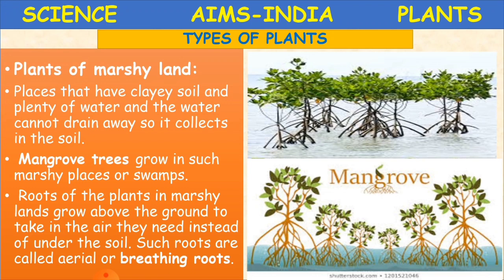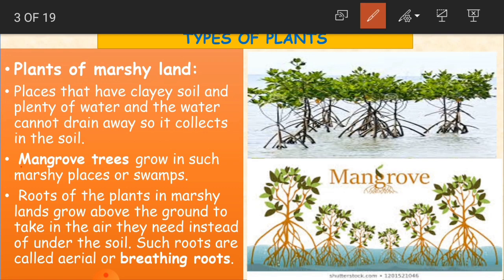So these marshy areas have a clayey type of soil, which is convenient to grow some types of trees. If you see here in our picture, we have trees which we call mangrove trees. They are growing on the water surface here. In this marshy land, the water is not able to drain away.